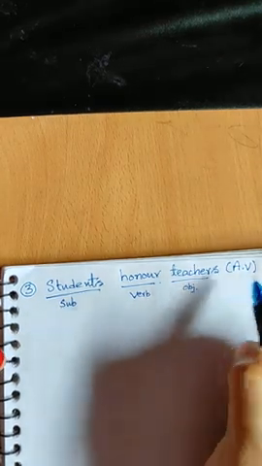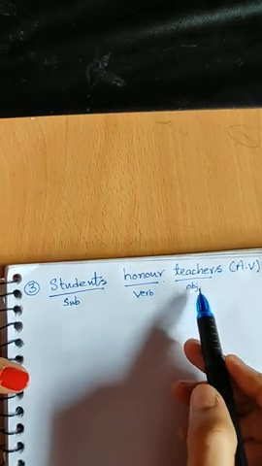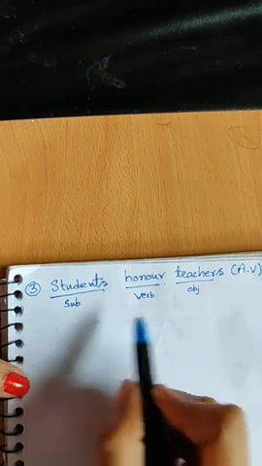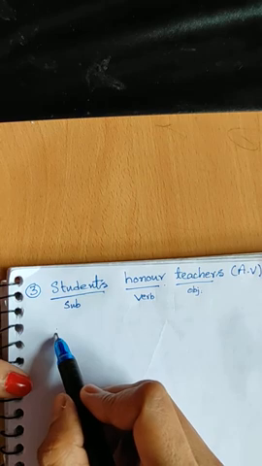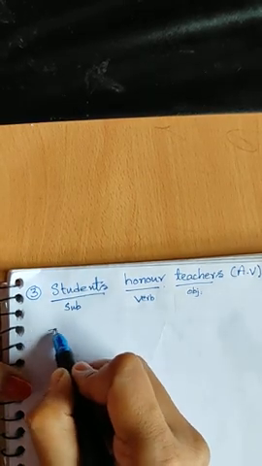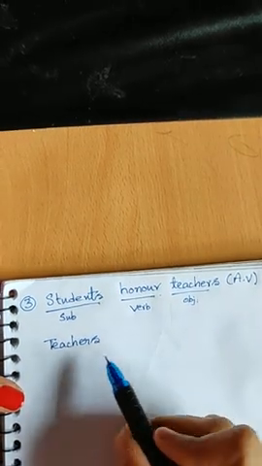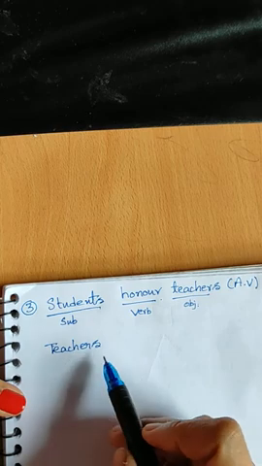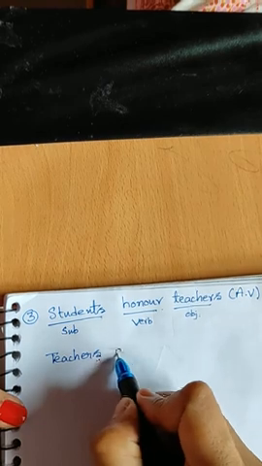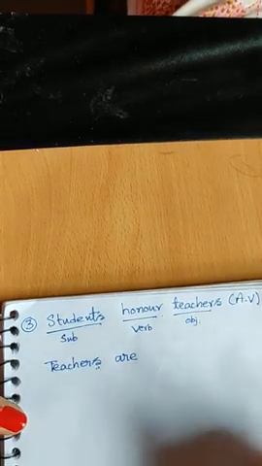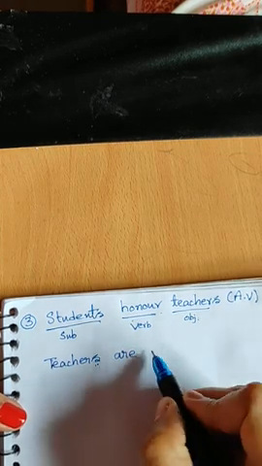Before converting this, first what did we have to take? Teachers, the object. The object of the active voice will become the subject of the passive voice. So start the sentence with teachers. Next, the auxiliary verb, right? Are or is, which do we have to use? Teachers is plural form, present tense plural form. Which auxiliary verb? Are. Teachers are. Then, what is the past participle form of honor? Honored, right?